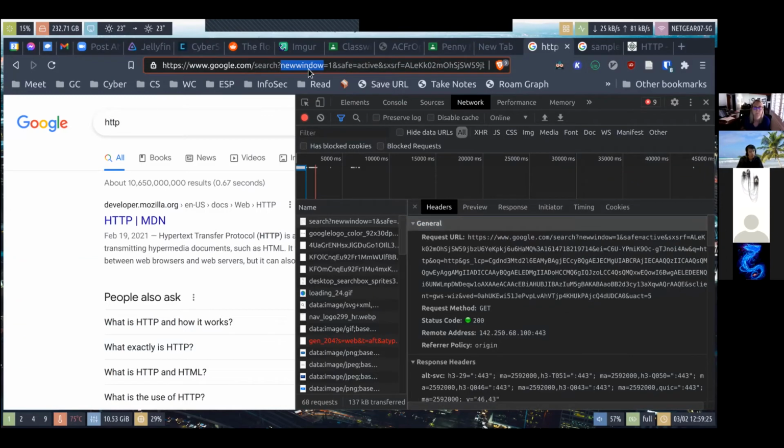Each parameter is separated by an ampersand, and each parameter is a key and value pair, like newwindow equals 1, safe equals active. That's probably the safe search, and some additional Google stuff that I don't understand. And that's basically how HTTP works.